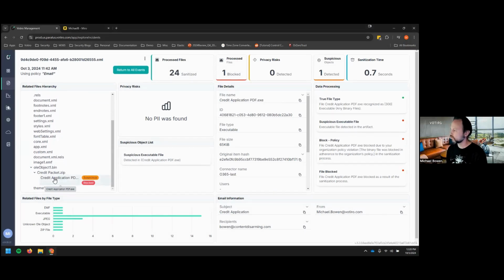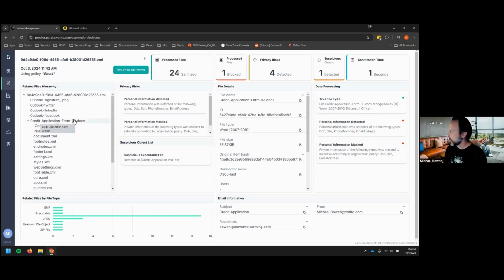We recreated this file, we sent it on to the end user, and we left behind and blocked that suspicious piece of malware. At the same time that we sent this file through, we found that there was private information in that file, and we masked out that information. This file was delivered to the end user with no task created for IT, and it was completely automated and unknown to the actual end user.